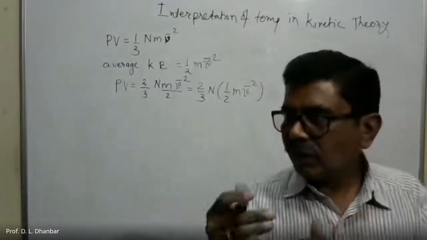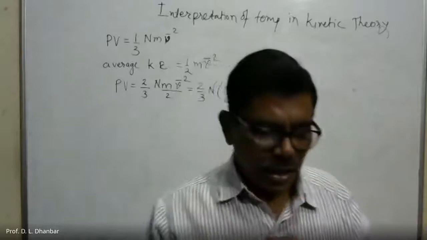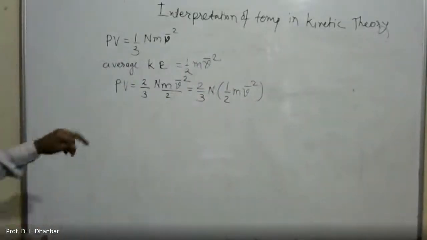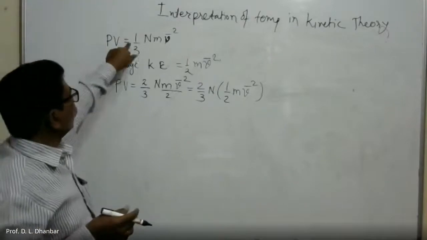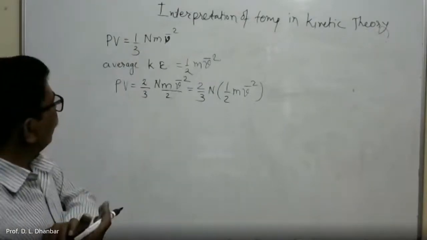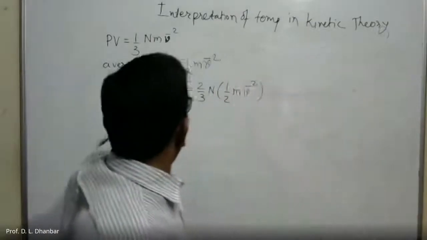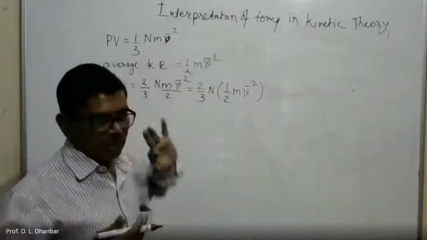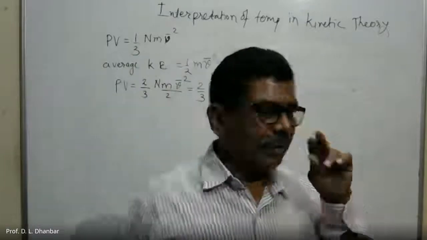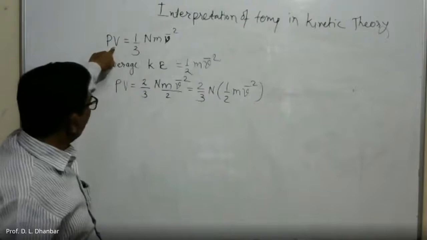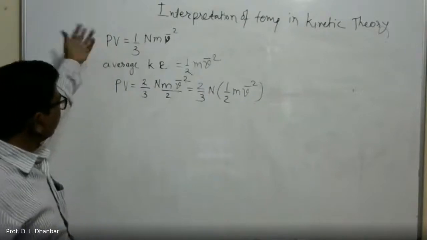We have rearranged our basic equation for pressure, which is given by PV is equal to 1 by 3 N m v bar square. Actually, it is P equal to 1 by 3 N m upon V into v bar square. So when we take the cross multiplication, this V which is in the denominator comes into the numerator on the other side.